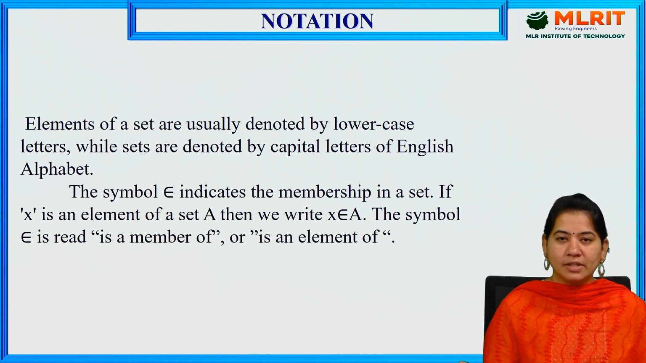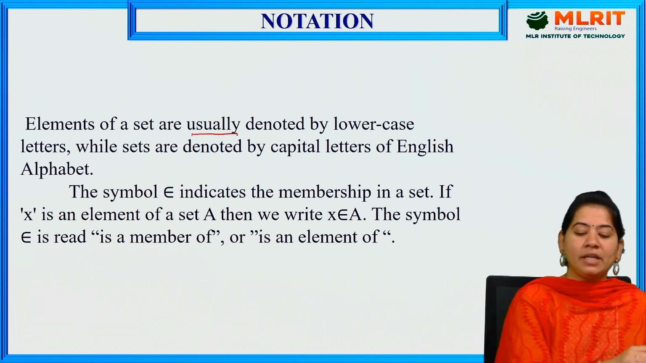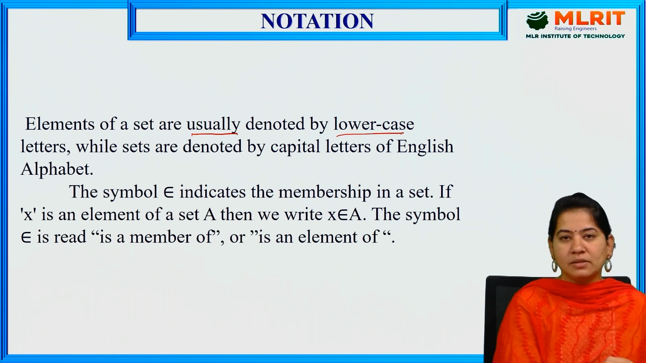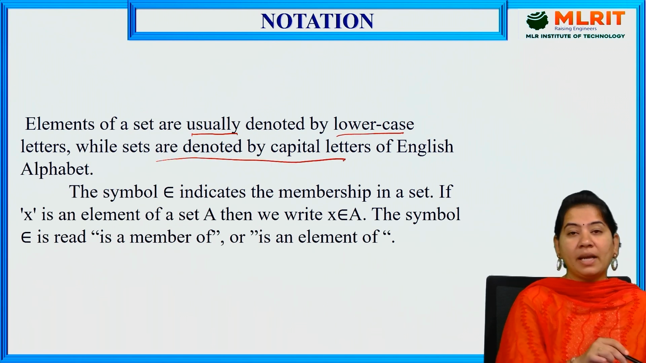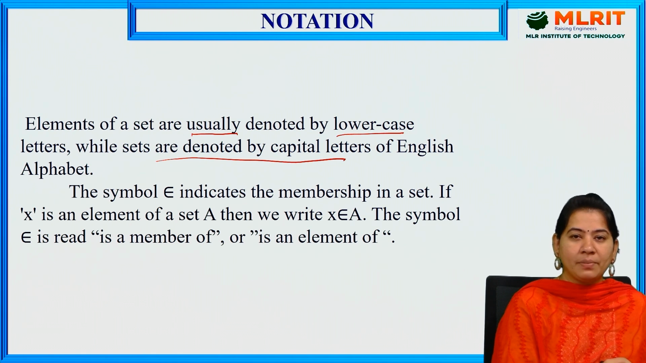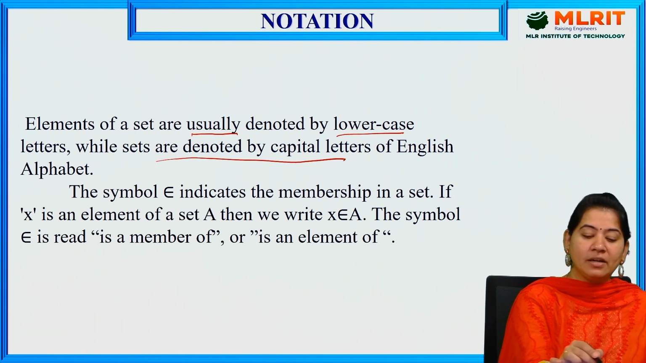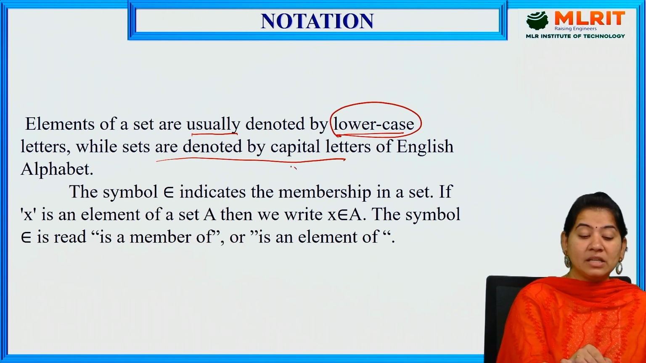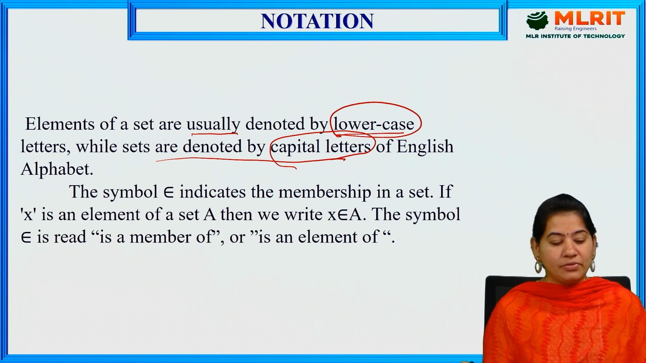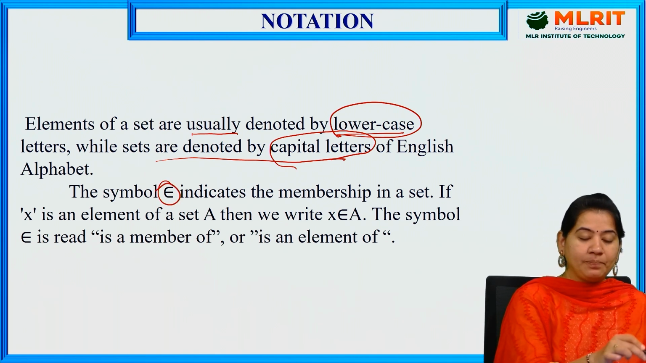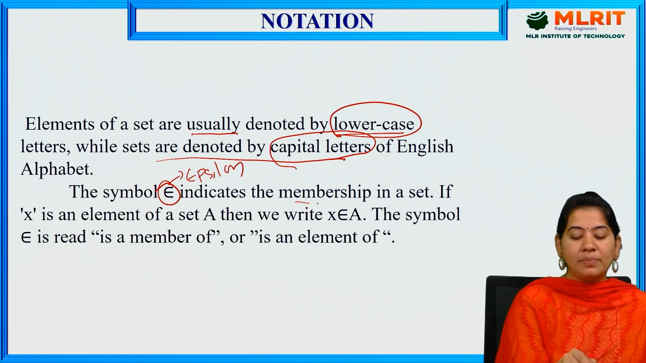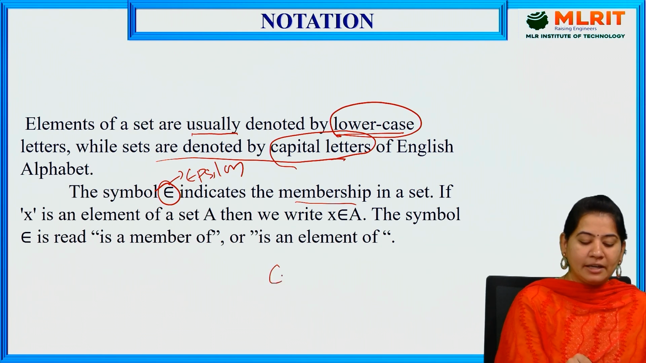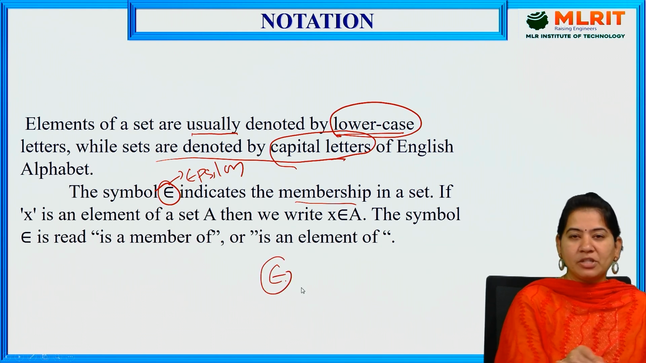So how to represent this set? What is the notation of the set? Elements of a set are usually denoted by lowercase letters, while the sets are denoted by capital letters of the English alphabet. It means whichever elements you are considering, we denote the set elements with lowercase letters and that particular main set with capital letters of the English alphabet. The symbol ∈, we call it epsilon. The name is epsilon. This indicates membership in a set. Whenever you write like this, it indicates that this is a member of that particular set.